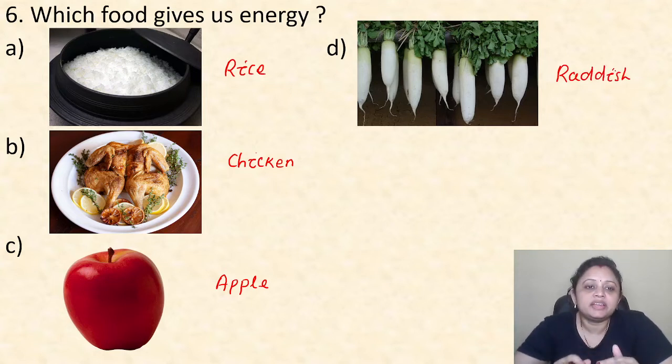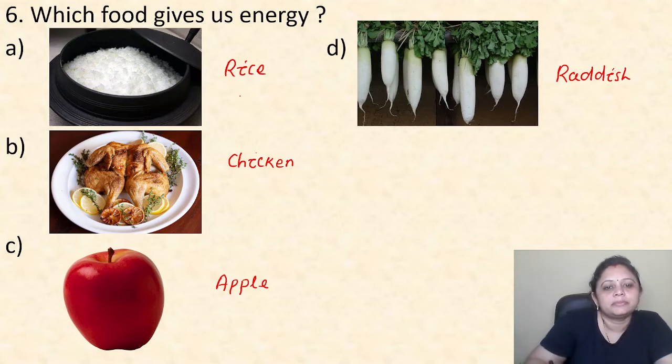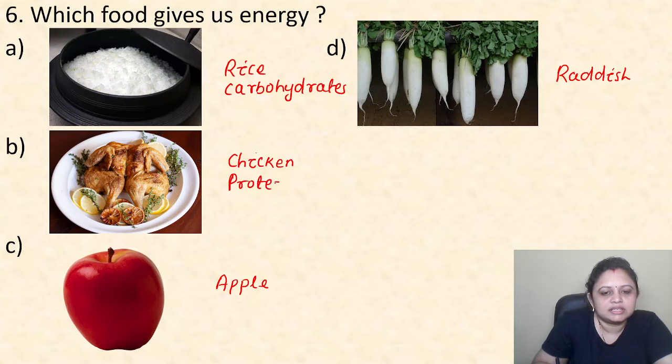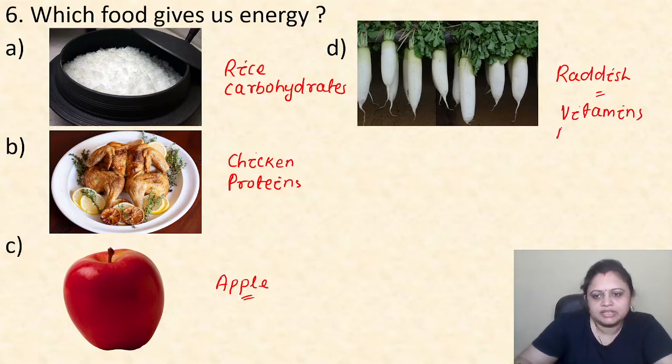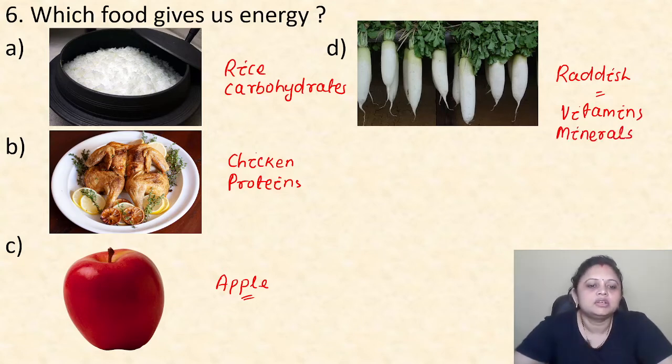Rice contains carbohydrates. Chicken contains proteins, and the apple and radish contain vitamins and minerals, right? Carbohydrates give us energy, so the correct answer is option A, that is rice.